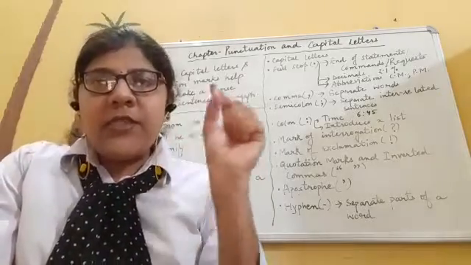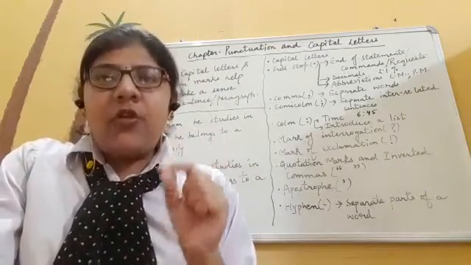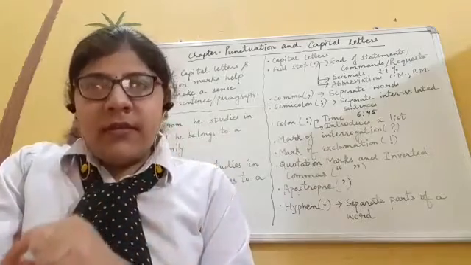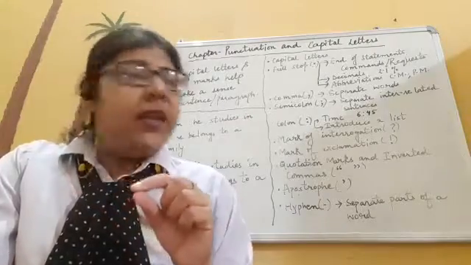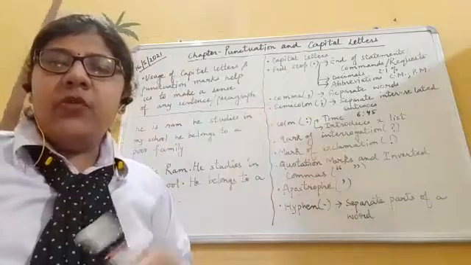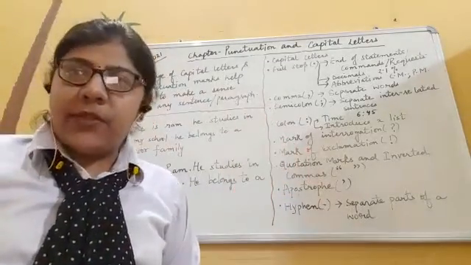So after purchased, I'll put the colon. I purchased: bread, butter, sauce, and groceries from there. So I have introduced the list. Before introducing the list, I will make use of a colon. Colon is two consecutive dots in a vertical position.